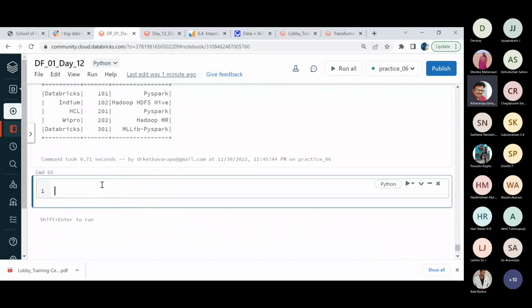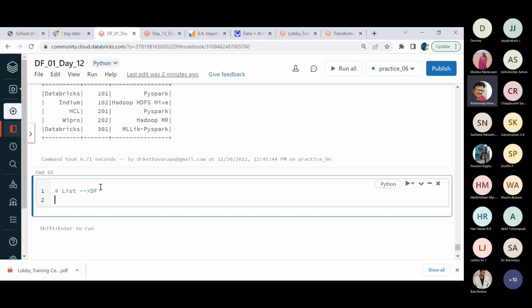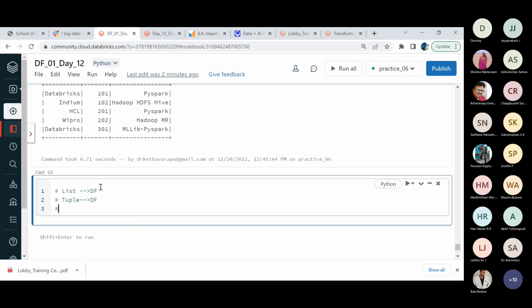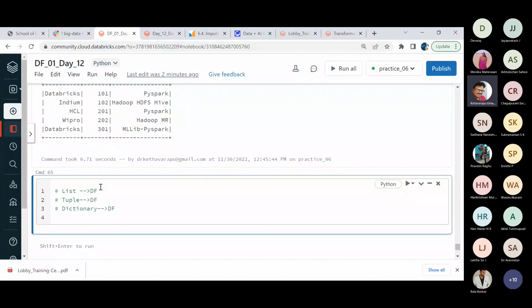So far, to summarize what we have provided: we have created the data frame with the list, and then we have used the tuple to create the data frame. And third, we have used the dictionary to create the data frame. And fourth, we have used the RDD. RDD creation we have done, and a data frame with the help of that.